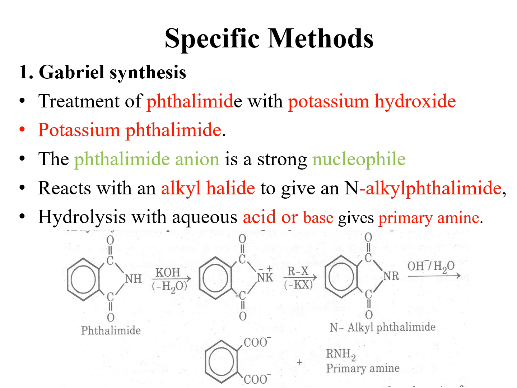This potassium phthalimide will continue a similar type of reaction. In this case, the second step of this reaction is exactly a copy of the first reaction. In the first step, hydrogen was replaced by potassium, and in the second step, potassium will be replaced by another cation, that is an alkyl cation, with removal of potassium halide.